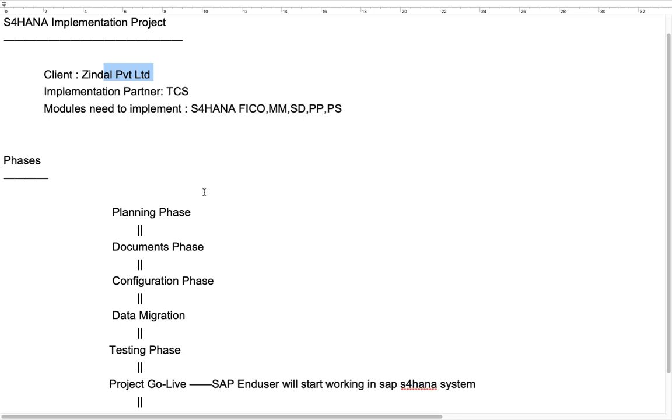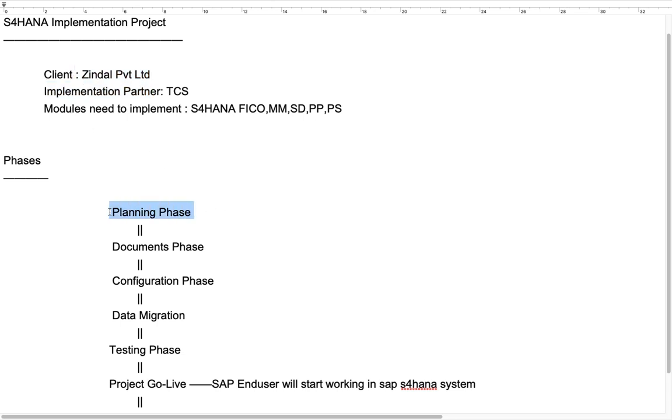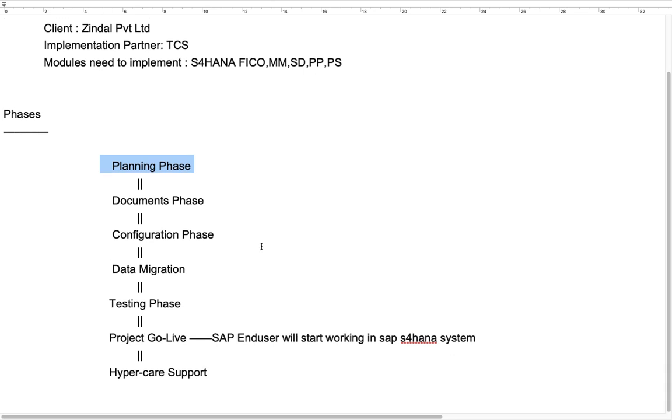That meeting is called the kickoff meeting, and in this kickoff meeting your project manager will guide about project goals, objectives, SLA, duration, and he will also explain the business process of Jindal Private Limited. Okay, and what our roles are over there in Jindal Private Limited, and what code of conduct and ethics we have to follow in the client location. These are all things that happen in the planning phase. So in the planning phase, your role is nothing. These things will be taken care of by high level, top level management.